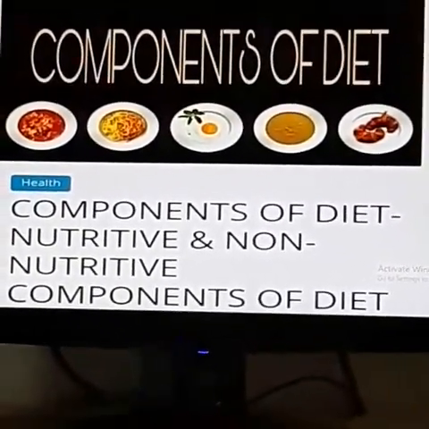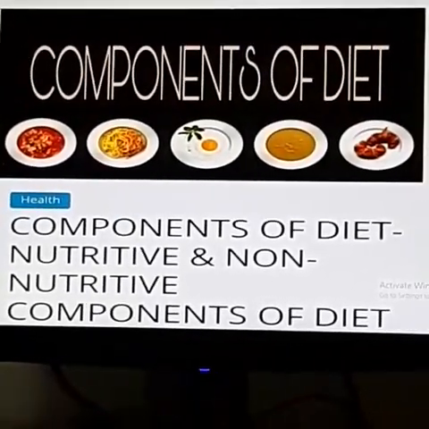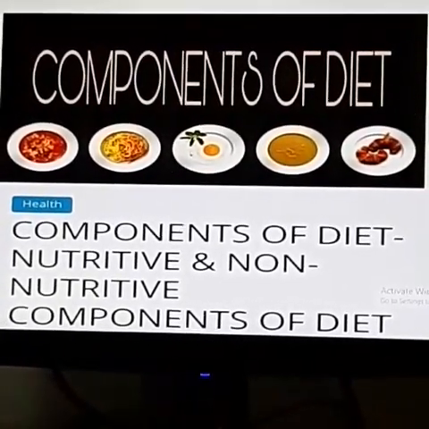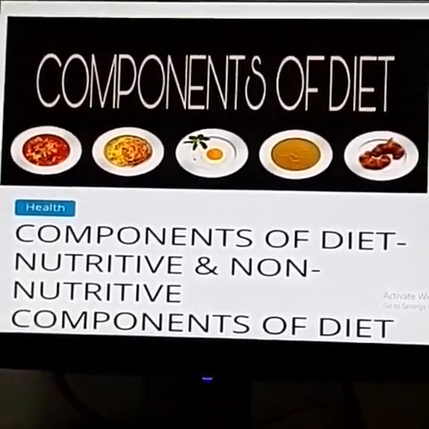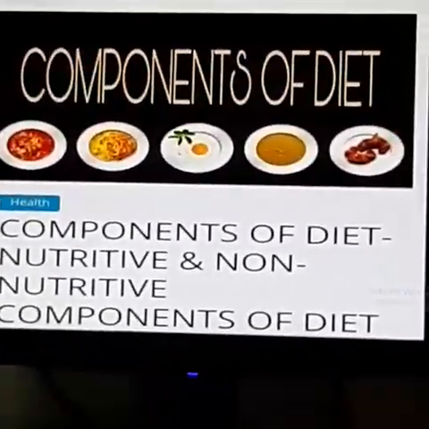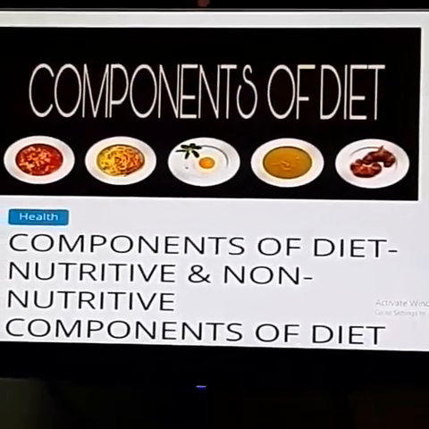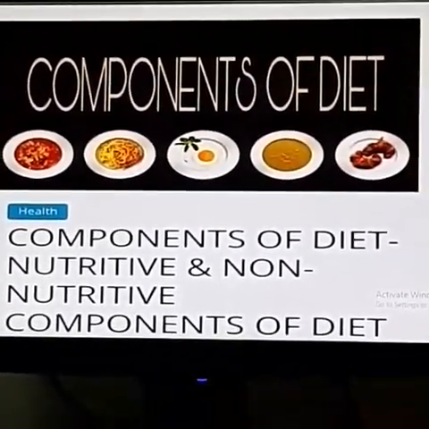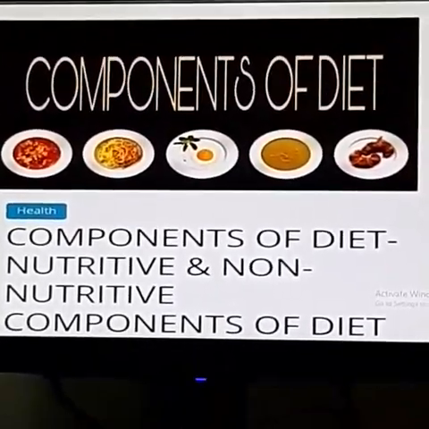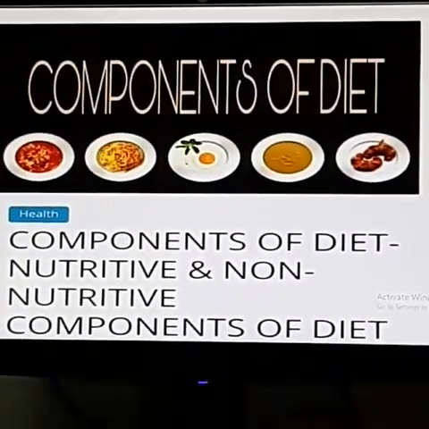So, let us start our new topic, that is nutrients, components of diet. Components of diet are divided into two types. First one is nutritive components of diet and second one is non-nutritive components of diet.